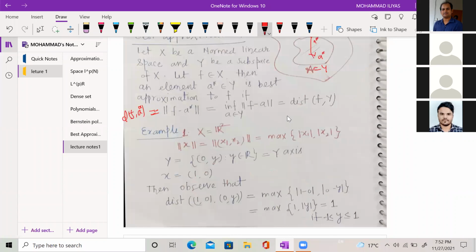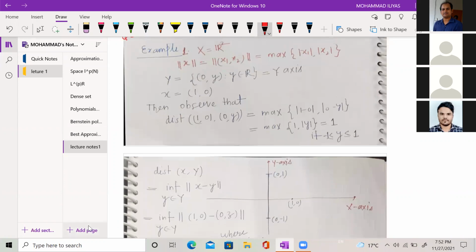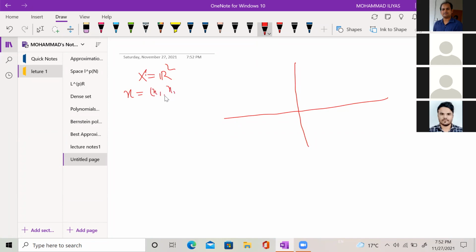Suppose I want to take an example. I'm taking the space X equal to R2, and the norm is defined for x, some element of R2 equal to the ordered pair (x1, x2), by the norm of x equal to mod of x1 plus mod of x2.